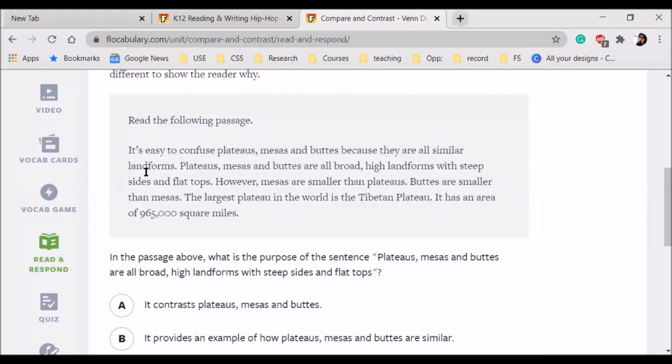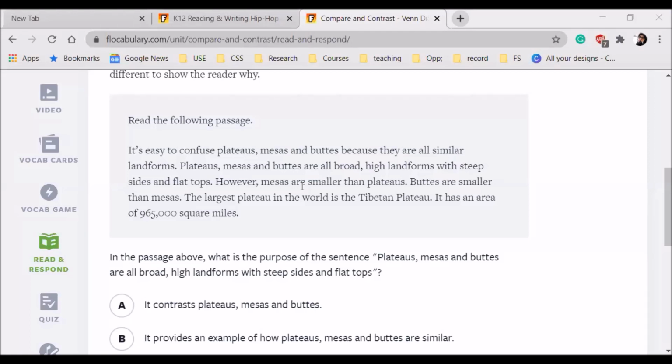Now read this passage quickly. It's easy to confuse plateaus, mesas, and buttes because they are similar. Mesas and buttes are smaller than plateaus.